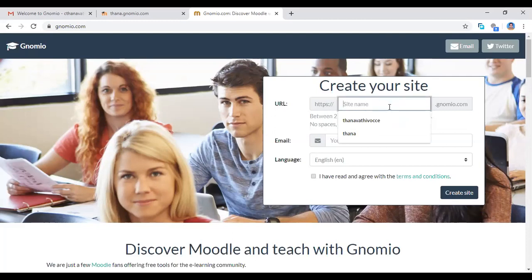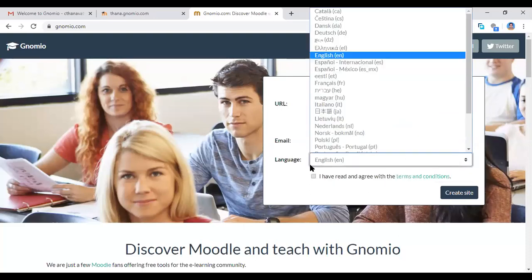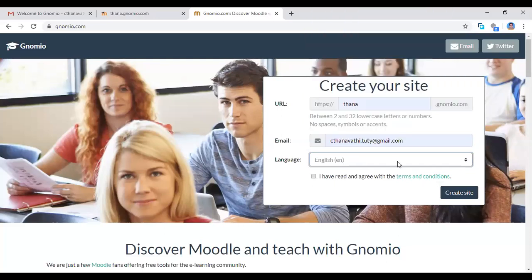Here you type which site you want. I type my name Dana. I want to create the Moodle website for individual. That's why I create my name Dana.genomia.com. This is my URL for my Moodle website. Now you can enter your email address. Now I enter my email address. This is language. Which language you want to choose? Then you choose English. Then here you click the agreement page. I have read and agree with the terms and conditions.